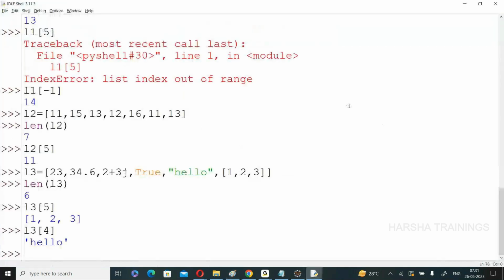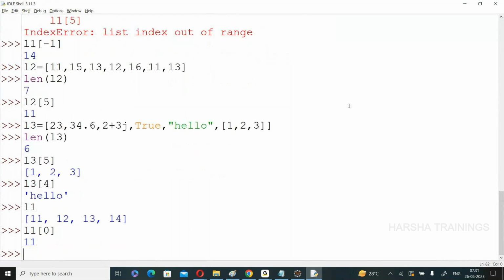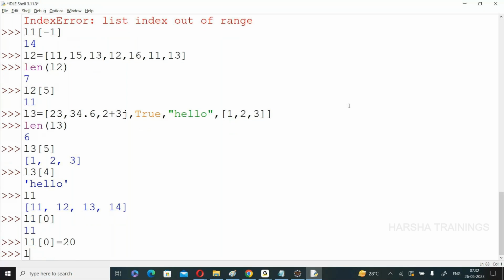We will check. Now L1. I have one list L1. L1 of 0, yes, I know it is 11. Now L1 of 0 is equal to 20. Remember, you can change the element at any position, not only 0 position. Now check whether L1 is updated or not.